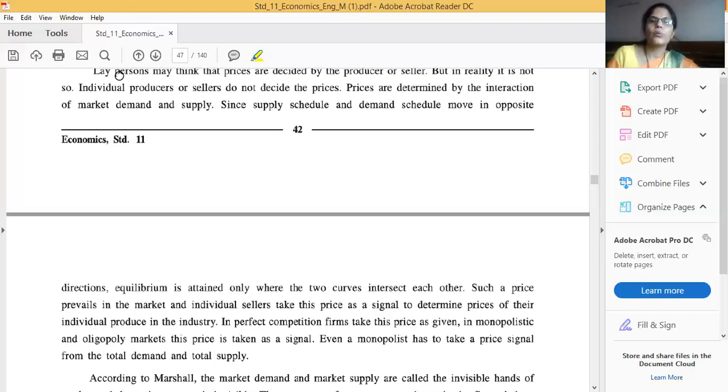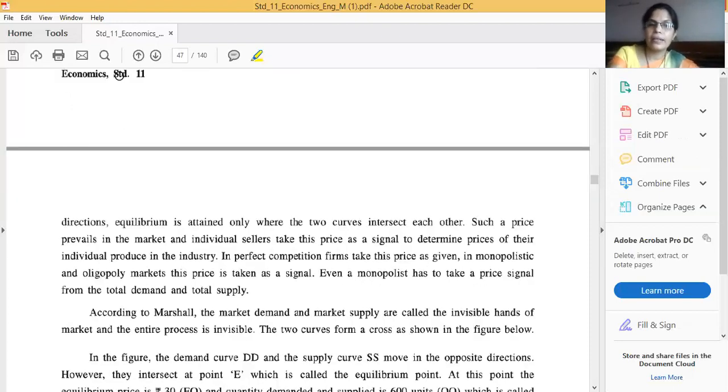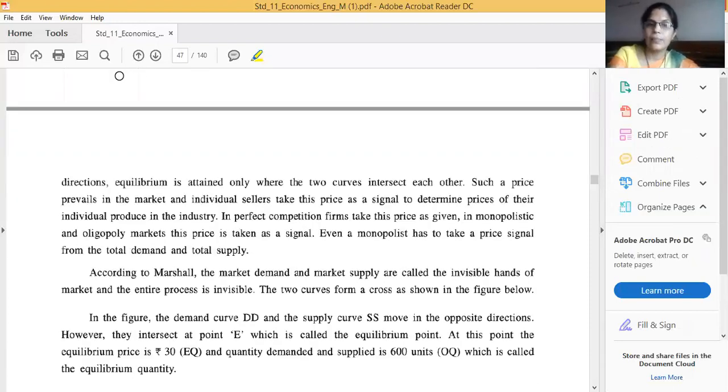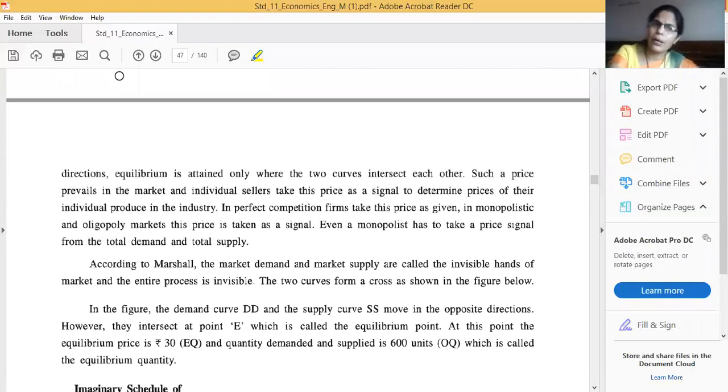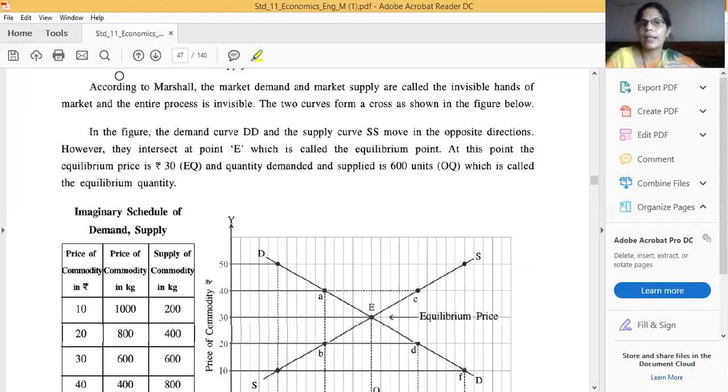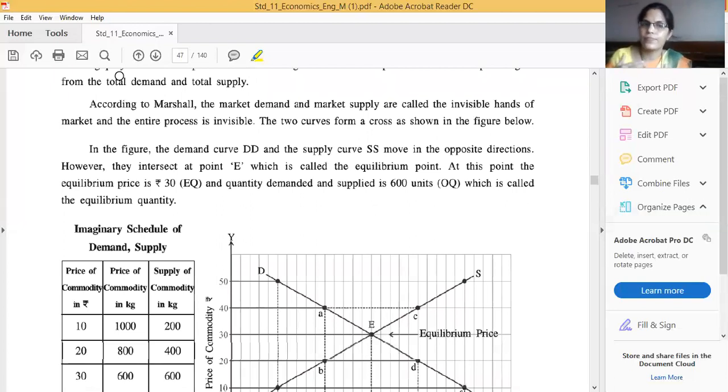According to Professor Alfred Marshall, market demand and market supply are both invisible hands. Invisible hand means which we cannot see in the market. These are invisible hands of the market, and the entire process is invisible. Per day, per minute, per second, their entire process runs, invisible in the world. But both are working.